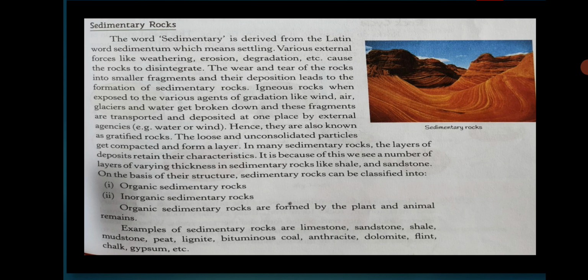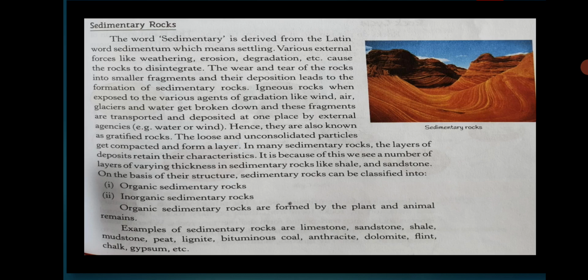The loose and unconsolidated particles get compacted and form a layer. In many sedimentary rocks, the layers of the deposits retain their characteristics.